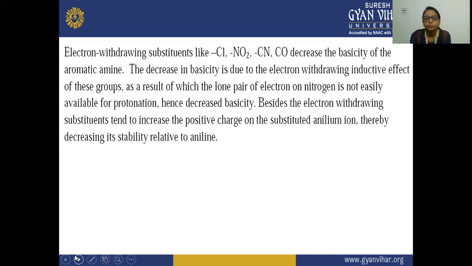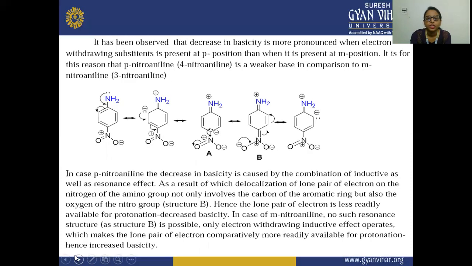Besides, the electron withdrawing substituent tends to increase the positive charge on the substituted anilinium ion, thereby decreasing its stability relative to aniline. Here you can see that the decrease in basicity is more pronounced when the electron withdrawing substituent is present at the para position than when it is present at the meta position. It is for this reason that para-nitroaniline, that is 4-nitroaniline, is a weaker base in comparison to meta-nitroaniline, that is 3-nitroaniline.